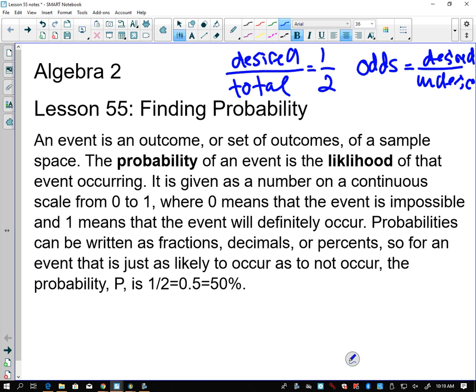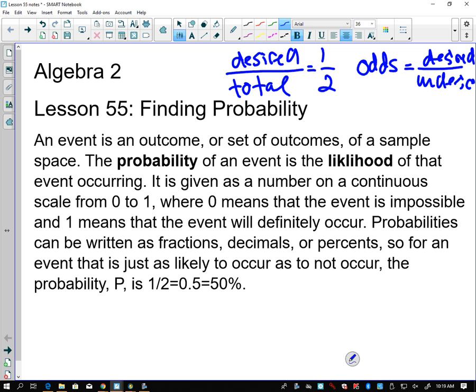You need to understand the difference between probability and odds because it's going to change how you set it up. An event is an outcome or set of outcomes of a sample space. The probability of an event is the likelihood of that event occurring, like winning the lottery. It's very, very small, but those are numbers that we can discover and find out.